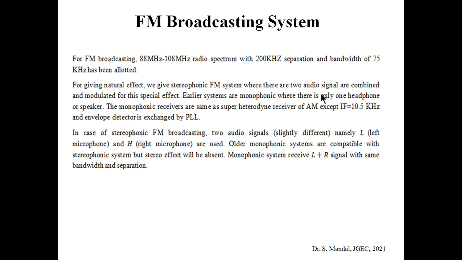Earlier systems were basically monophonic sound, where there is only one headphone or speaker, so there is no difference in signal between the left speaker and right speaker. But in stereophonics, we can use two different signals for two speakers. The monophonic receiver is the same as the superheterodyne receiver, except the intermediate frequency is 10.5 kilohertz and the envelope detector is exchanged by a PLL.